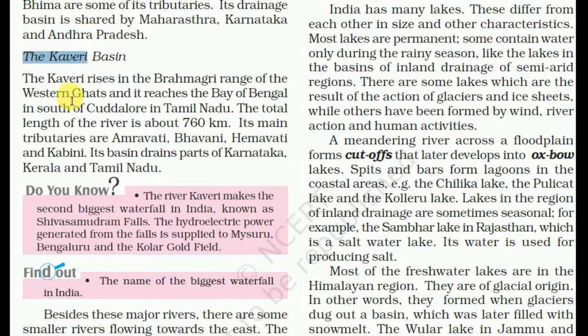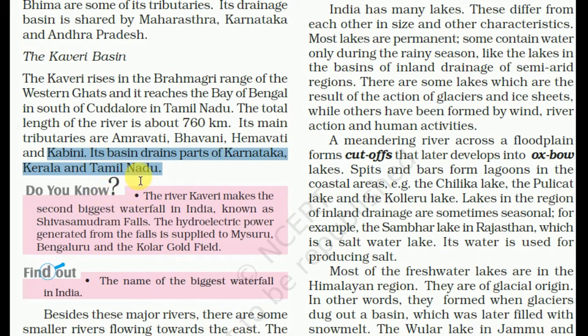The Kaveri basin. The Kaveri rises in the Brahmagiri range of the Western Ghats and reaches the Bay of Bengal in the south, at Cuddalore in Tamil Nadu. The total length of the river is about 760 km. Its main tributaries are Amravati, Bhavani, Hemavati, Kabini. Its basin drains parts of Karnataka, Kerala and Tamil Nadu.